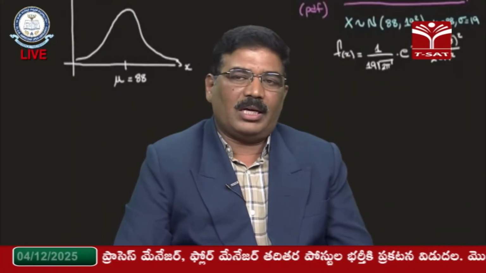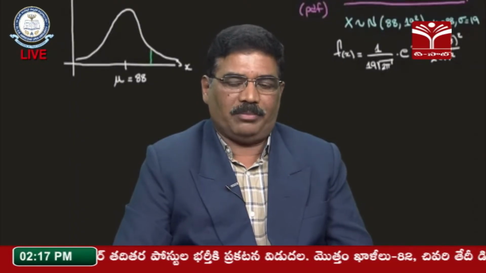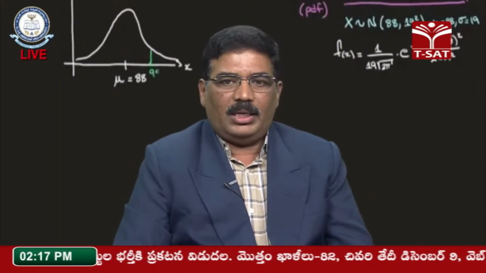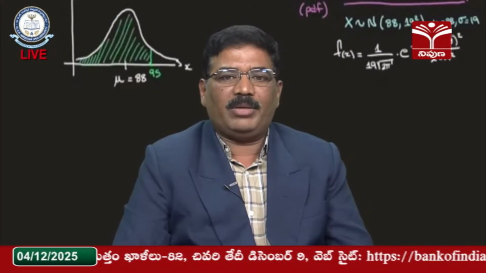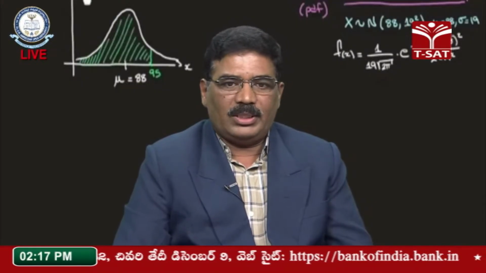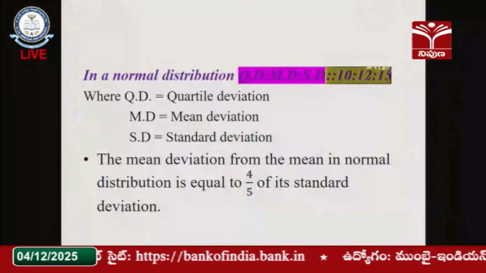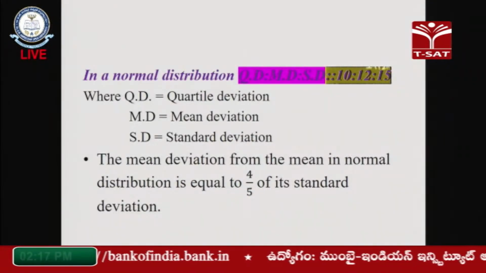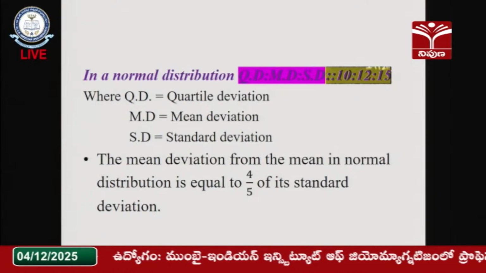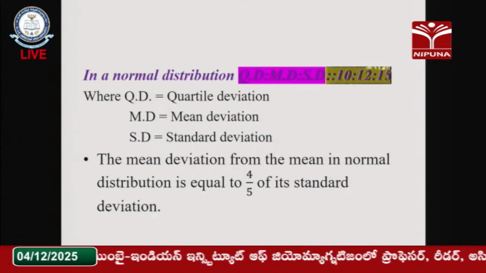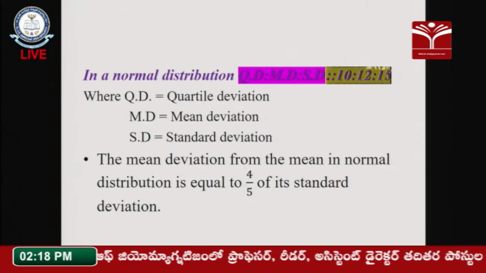So, even if you take a linear combination of those things, it will follow the normal distribution only. In a normal distribution also, we can calculate the quartile deviation, mean deviation and standard deviation. This is a very important concept. We can define the ratio of these three components, quartile deviation, mean deviation and standard deviation, as 10:12:15.